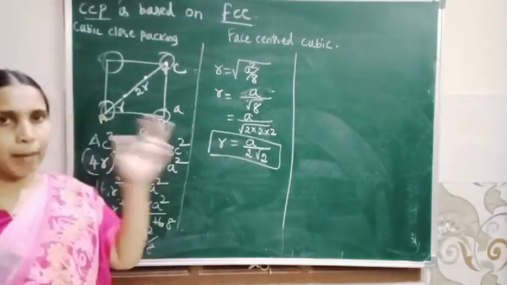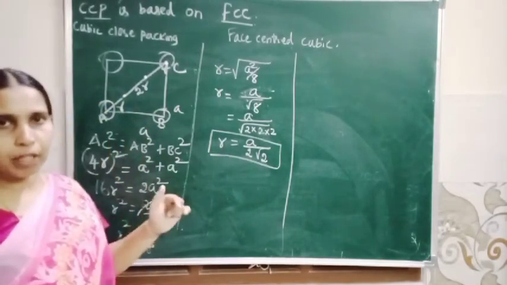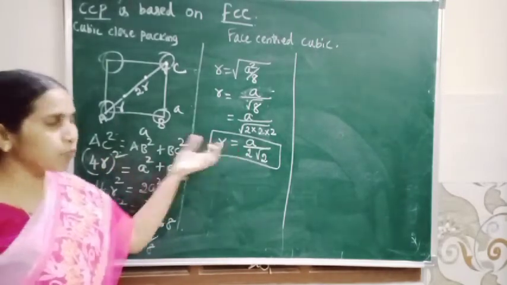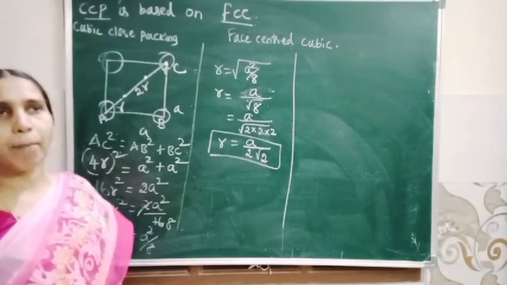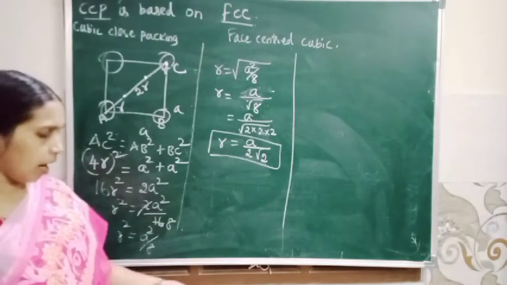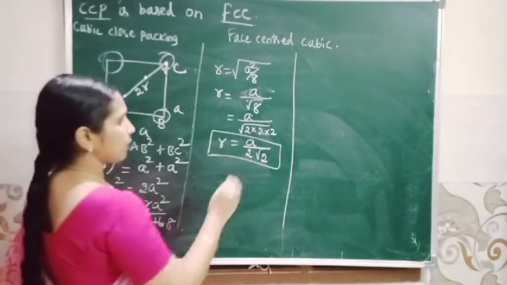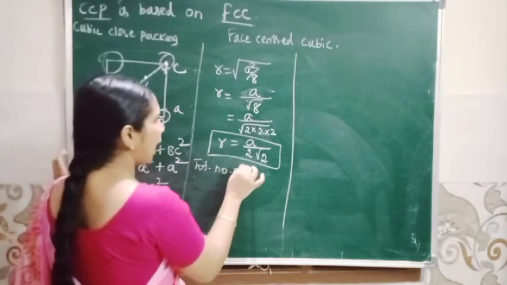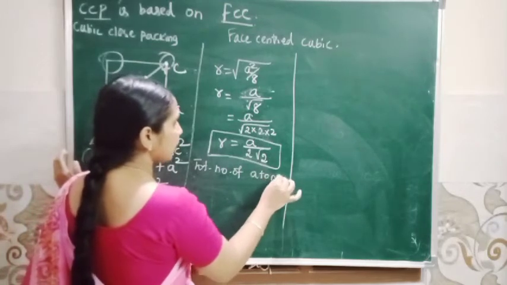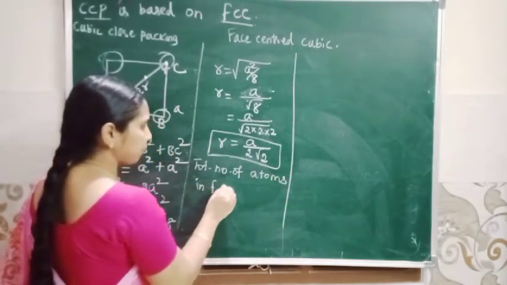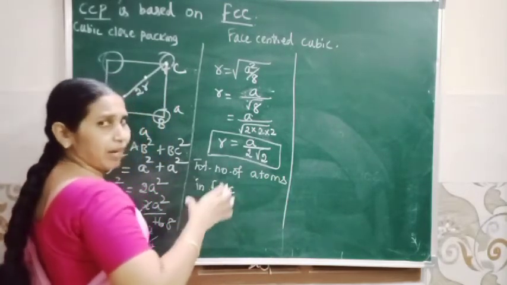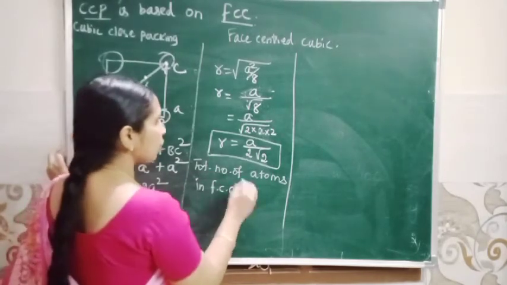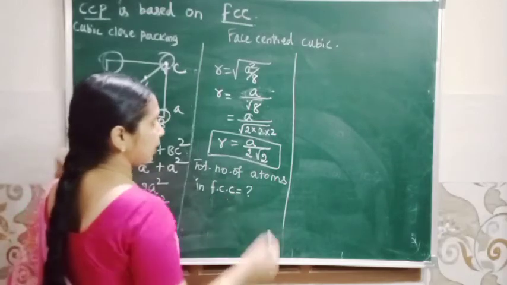You can memorize this R value in simple cubic, body centered cubic and face centered cubic. If this value is wrong, total packing fraction will be wrong. Okay? So now we can substitute. First we can calculate total number of atoms in face centered cubic. You can write FCC, that is face centered cubic.